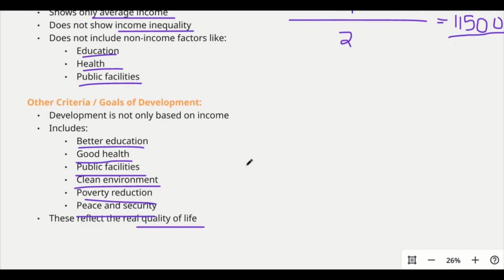That is why in each and every budget, our government is trying a lot to improve these kinds of social infrastructures. They are spending a lot on education, on basic infrastructure, and on healthcare like public health centers, government hospitals, nurseries, all these things. So this is how we check whether a country is developed or not. All these factors are very important.